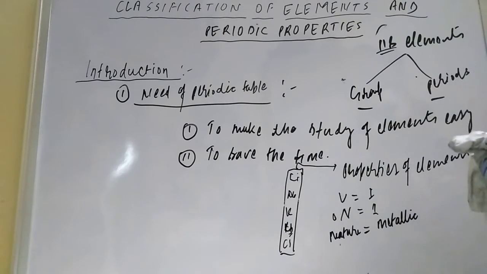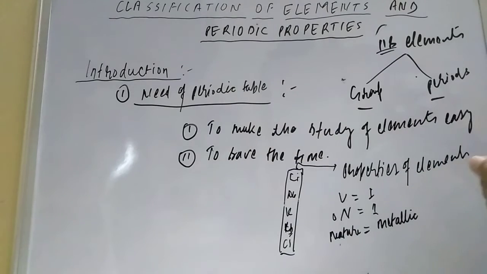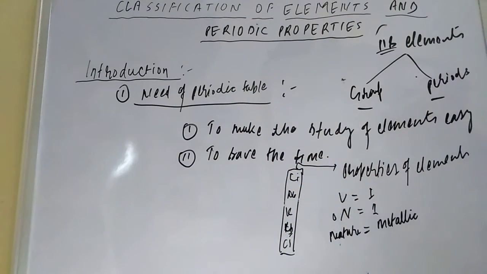Need of periodic table. So, why do we classify the elements? First point is to make the study of elements easy, and second is to save the time.